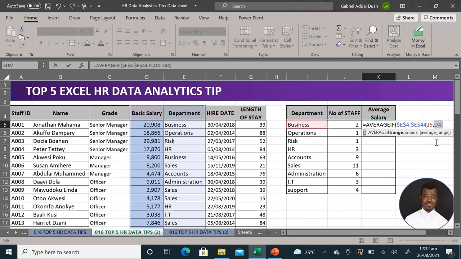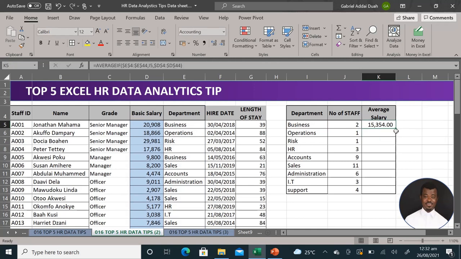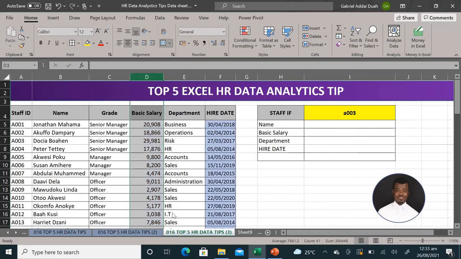So I use my F4 function on my keyboard, and simple and straightforward. I hit enter afterwards and I just drag it down. So this particular one serves as a guide, one of the metrics tables that every HR department should have. So at a point in time, you can know the number of people within every unit.